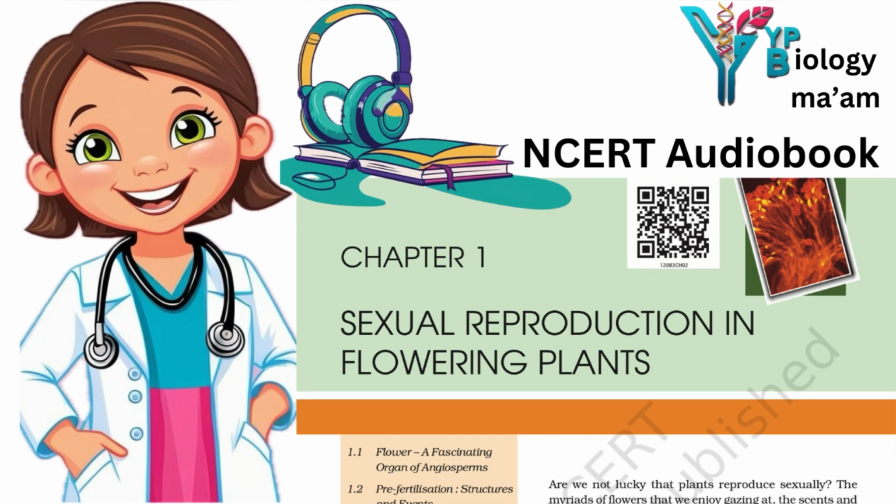Number 3, xenogamy. Transfer of pollen grains from anther to the stigma of a different plant. This is the only type of pollination which during pollination brings genetically different types of pollen grains to the stigma. Agents of pollination. Plants use 2 abiotic agents, that is wind and water, and 1 biotic, that is animal agents, to achieve pollination. The majority of plants use biotic agents for pollination. Only a small proportion of plants use abiotic agents.